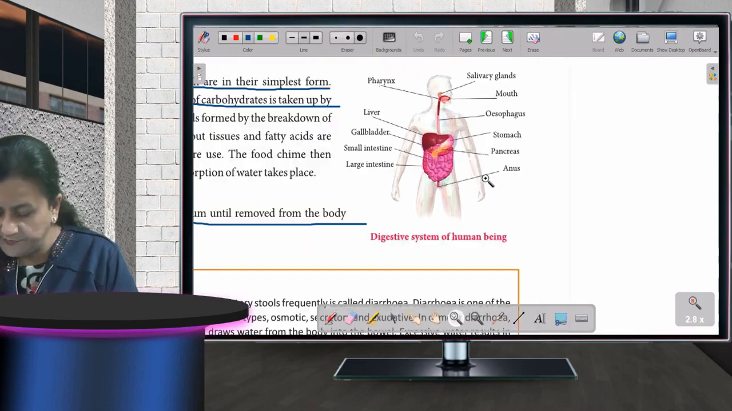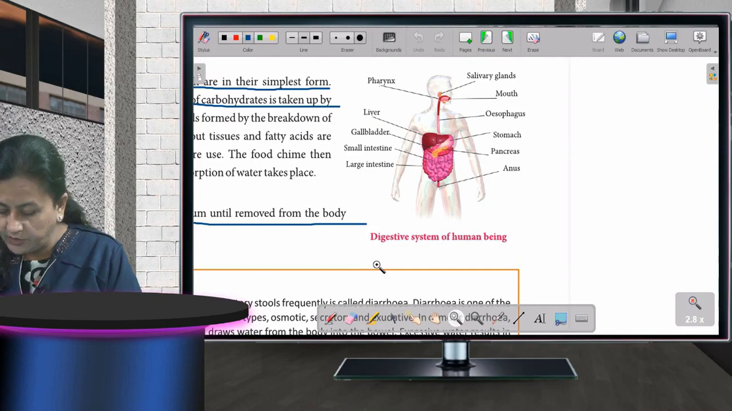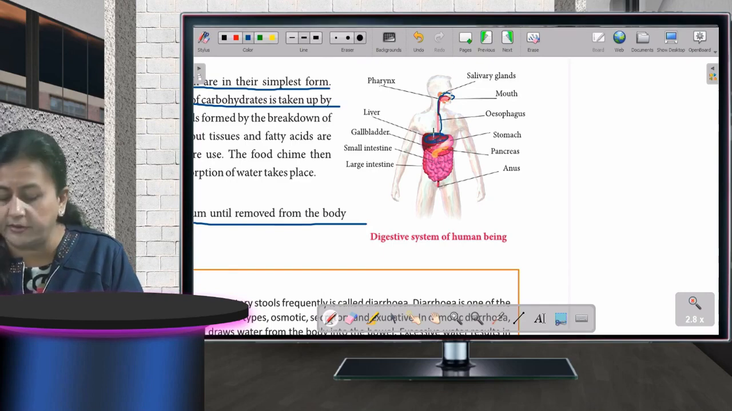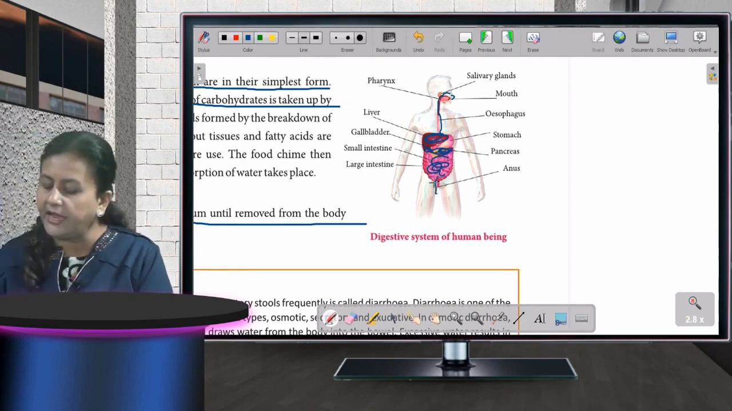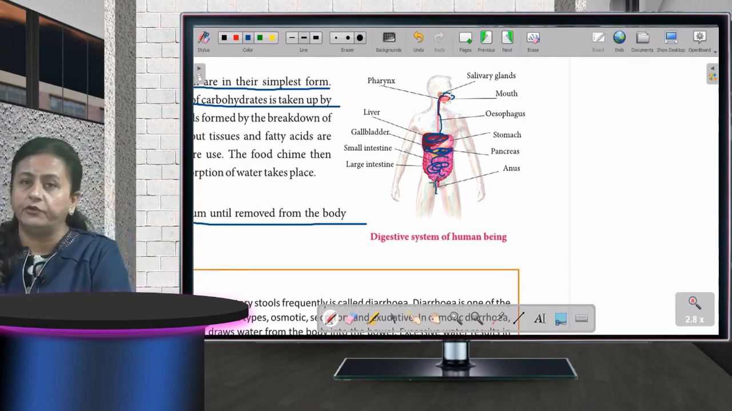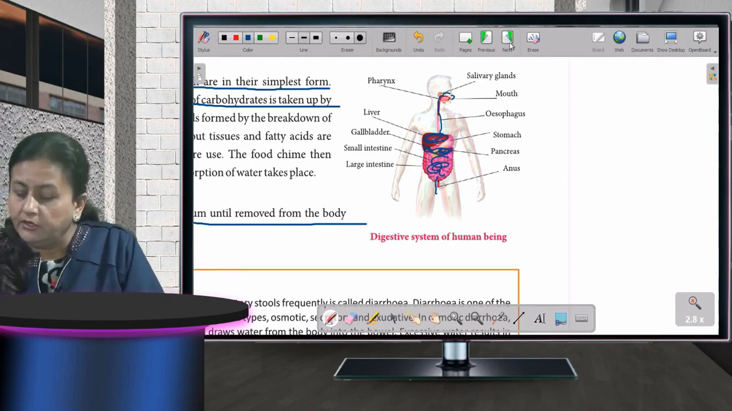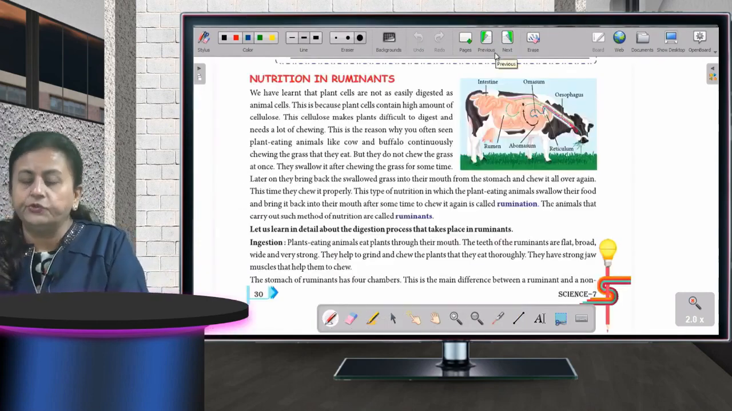Everyone can see? Okay. Now what is happening here? The mouth is there, you are putting the food in the mouth, and through the mouth it is going in through the esophagus and entering your stomach. After the stomach, it goes into the small intestine. The food is going into the small intestine, and after that in the large intestine you all can see, and after that the food is coming out through the anus, the unwanted or the leftover food. Fine. Now the next one, nutrition in ruminants.